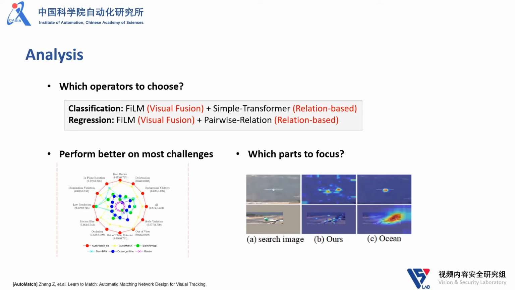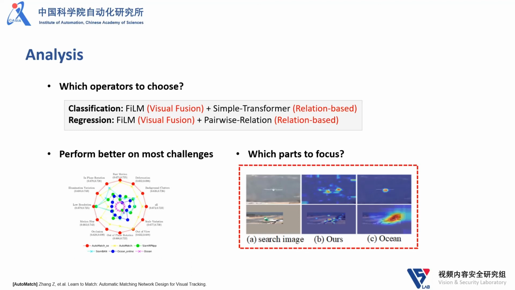We also show the accuracy on different challenging attributes, which verifies that the combination of operators can get better resilience for different environment degradations. When visualizing the activation map, we found our matching network can localize the key parts of objects, which benefits target tracking.